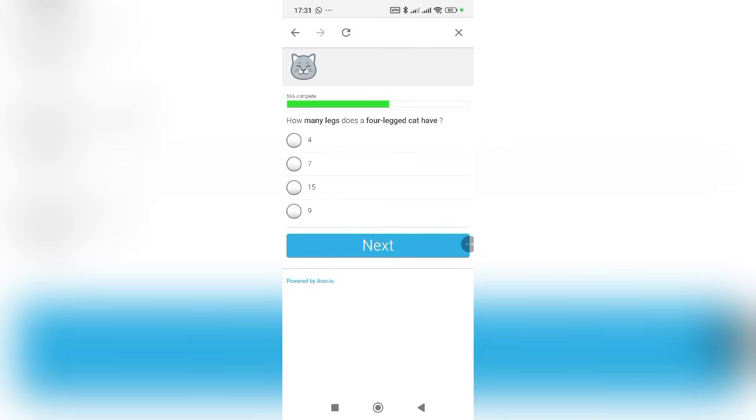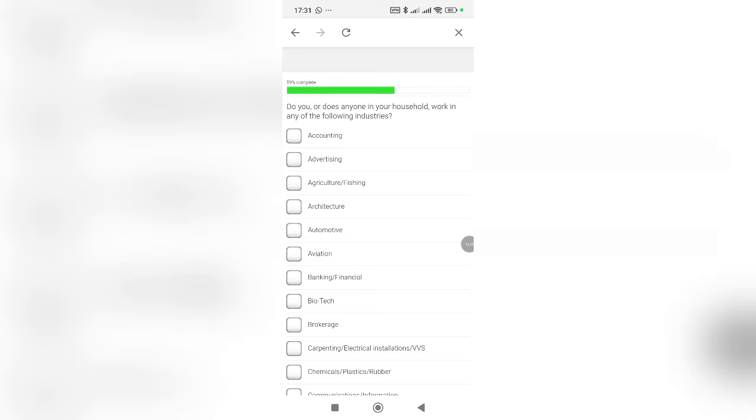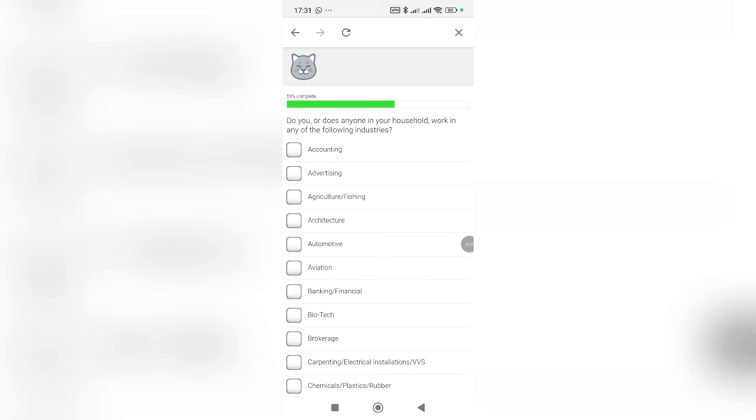Don't rush. How many legs does a four-legged cat have? I'm confused right here. I need to think. I'm thinking eight. I don't know. So let me just pick four. I am not sure, but I'm not going to be failing this because this is actually a basic question.